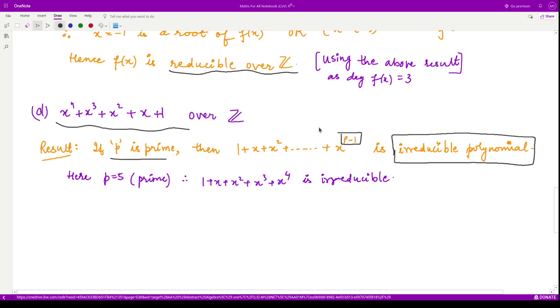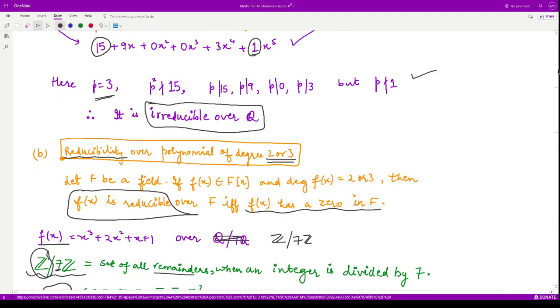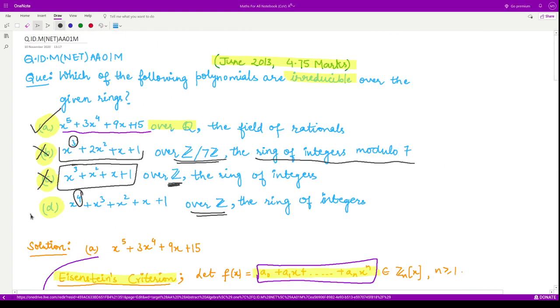So here you see that the prime is 5. So therefore we write this polynomial as 1 plus x square plus x raised to power 3 plus x raised to power 4. Up to 4 we'll write, because we have p minus 1 over here. Therefore, by this result, this polynomial is irreducible over integers, right? So this is the correct option. Option D is the correct option, right?